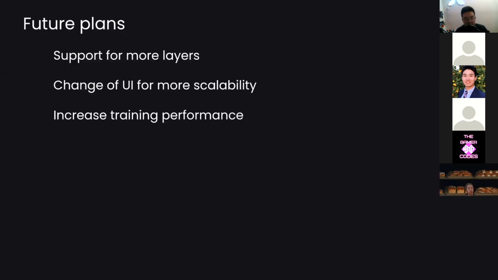You also have increased training performance. As we can see, it was training pretty slowly because everything was training on my front end. In the future, I might rent or buy a server to train this on, but right now I don't have the budget. So everything has to be trained on the user's end.